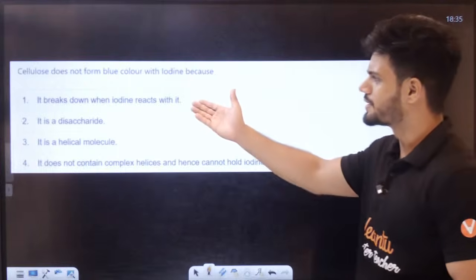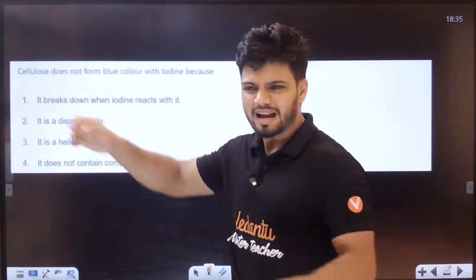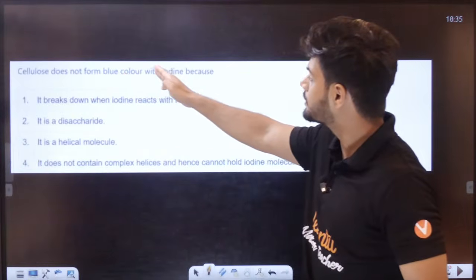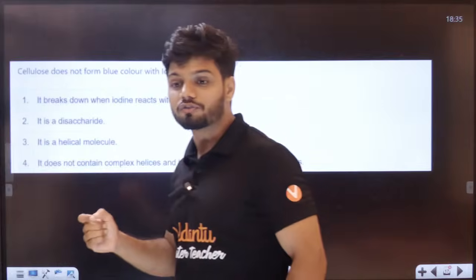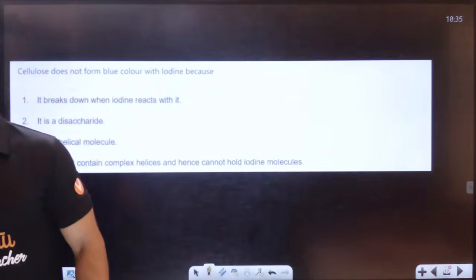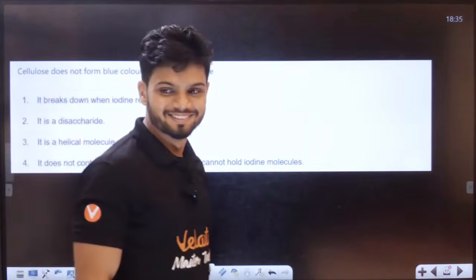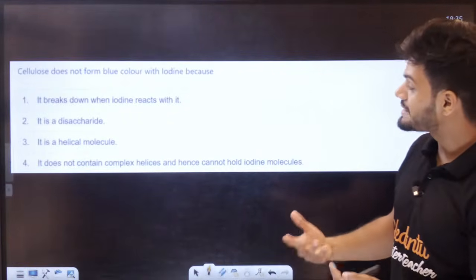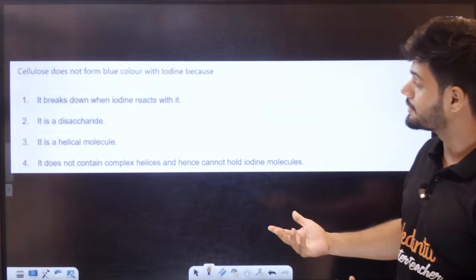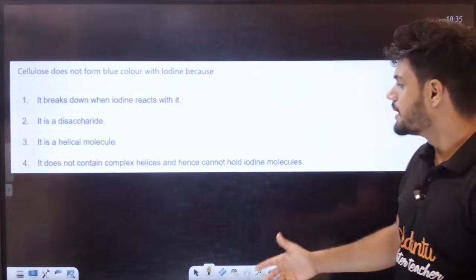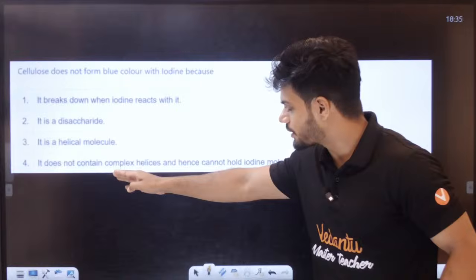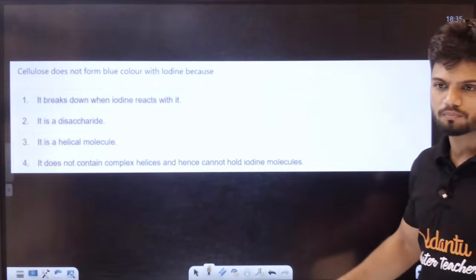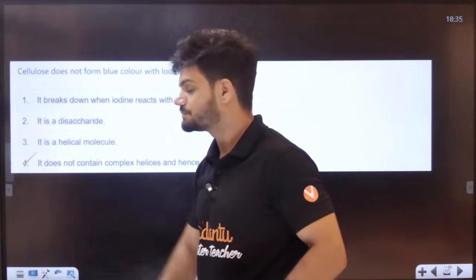Okay, students. Tell me. Cellulose, obviously the hands are tied. There are no helicals. It does not form blue color with iodine. Why, students? Tell me why. What is the answer? Cellulose does not contain complex helicals and hence cannot hold the iodine molecule. Obviously, students, option number D.